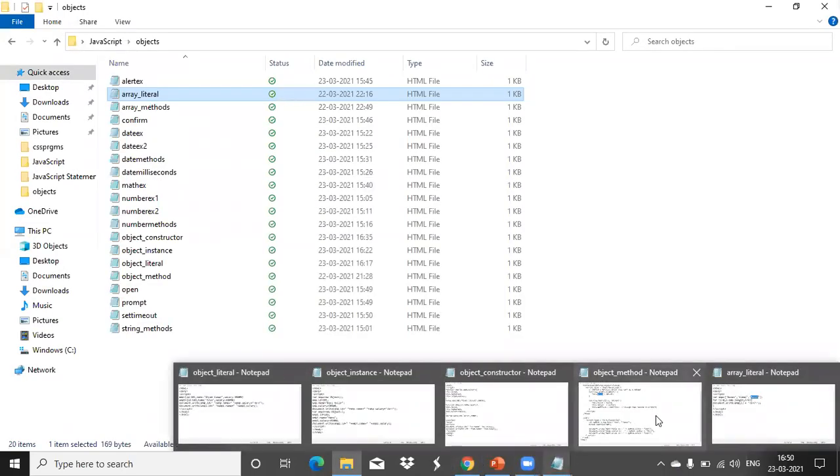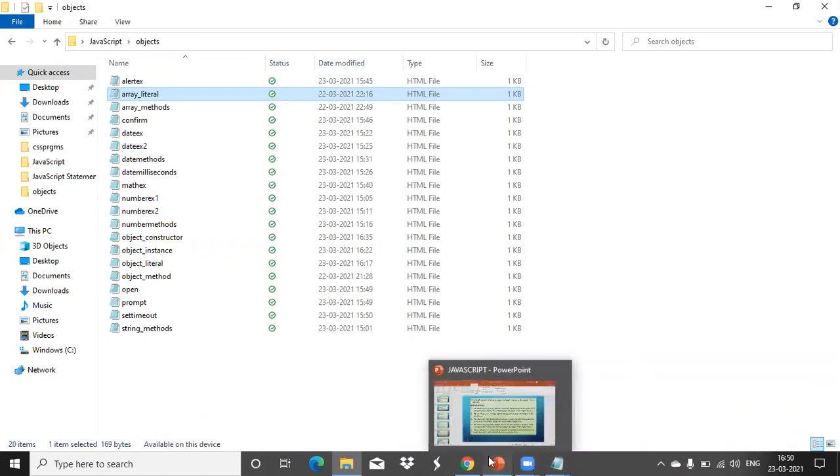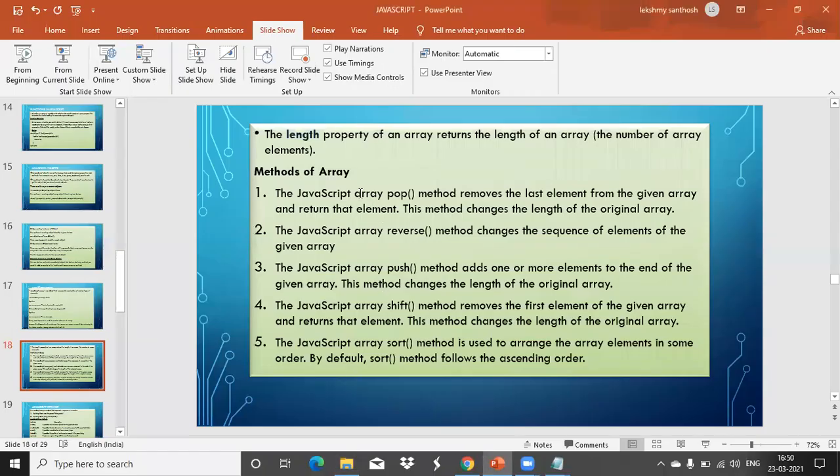Now, what all important methods are there in your array? Here in JavaScript, array has these methods: pop method, reverse, push method, shift method, sort method. So the important methods I have given here. We'll see one example for this.